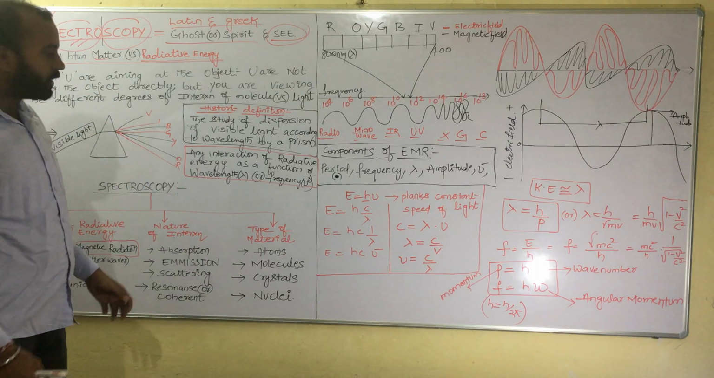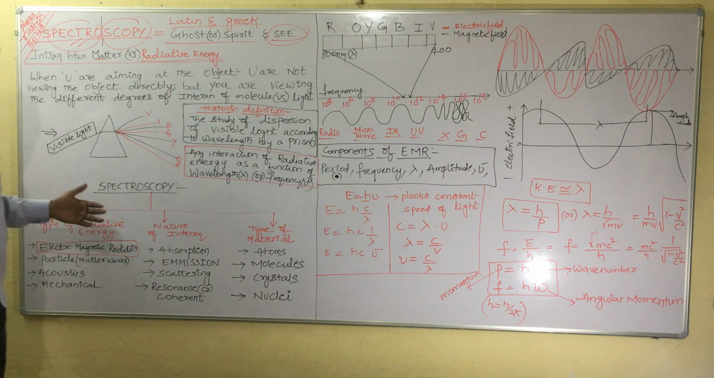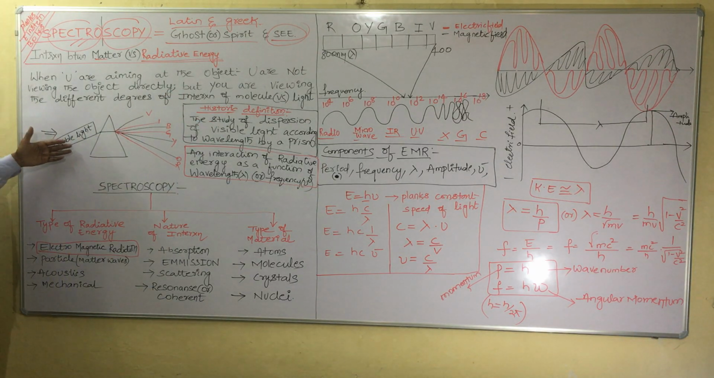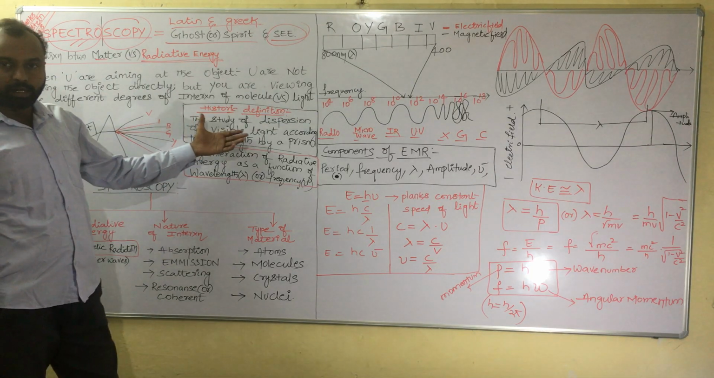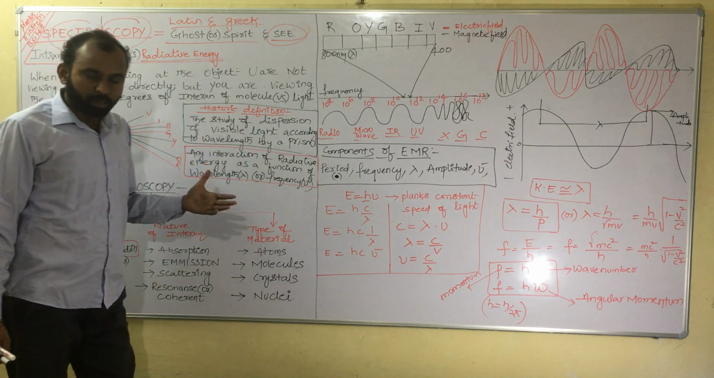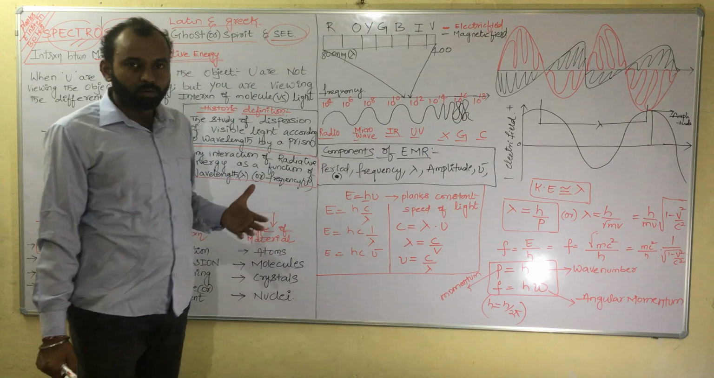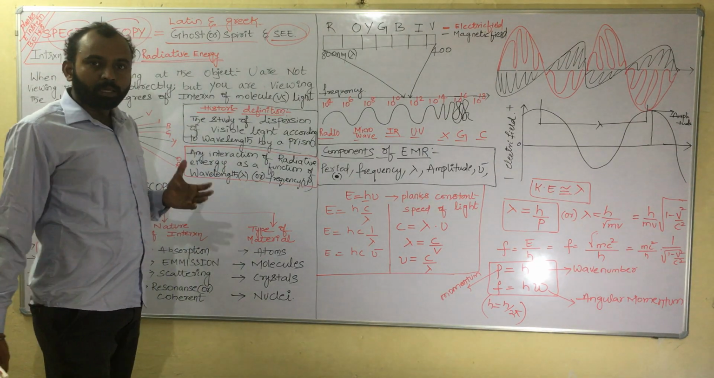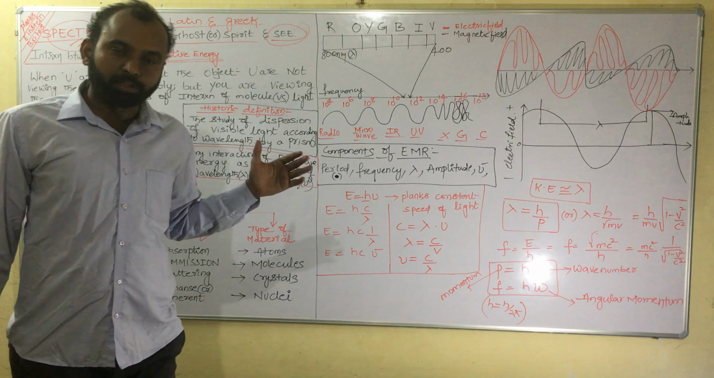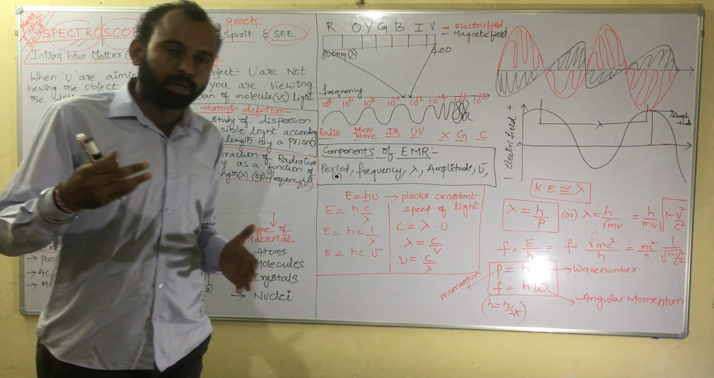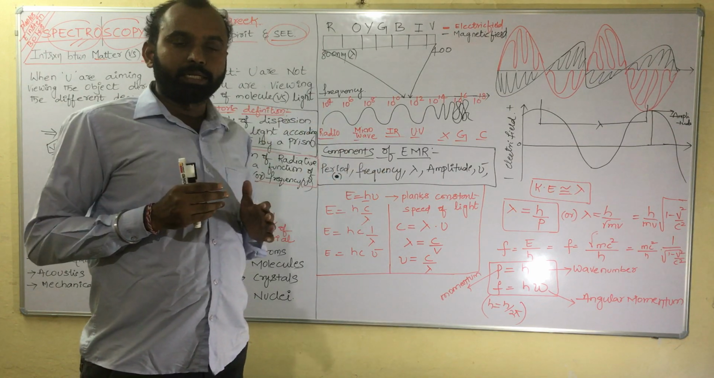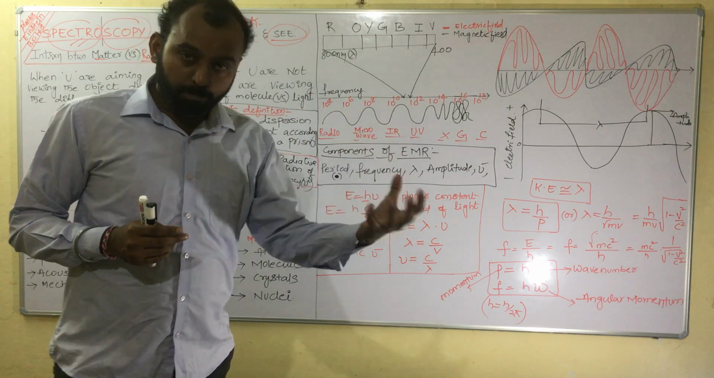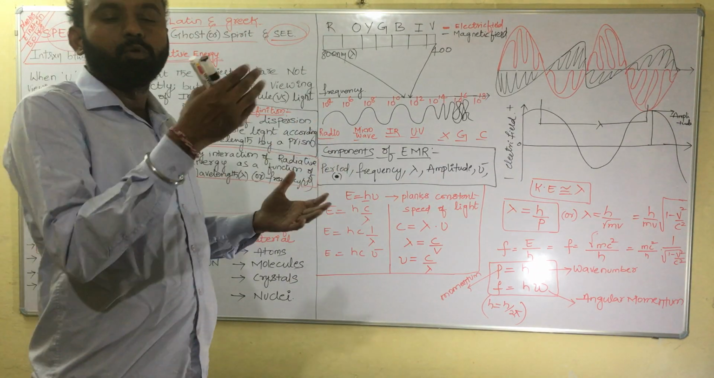Spectroscopy initially, in the historical definition, was the dispersion of visible light upon interaction with a prism. Whereas in the current scenario, the definition of spectroscopy is the interaction of either the frequency component or wavelength component of electromagnetic radiation with matter. Matter means the sample which you are going to study.